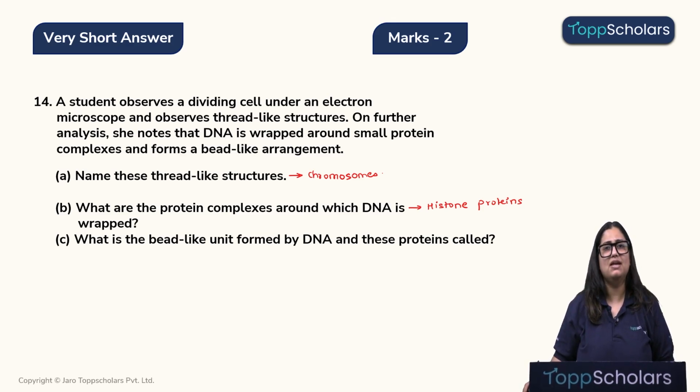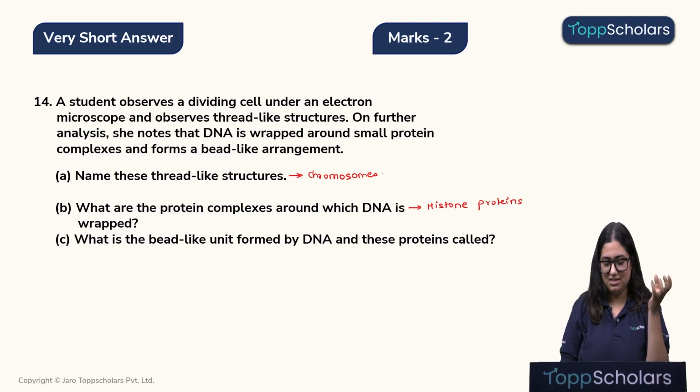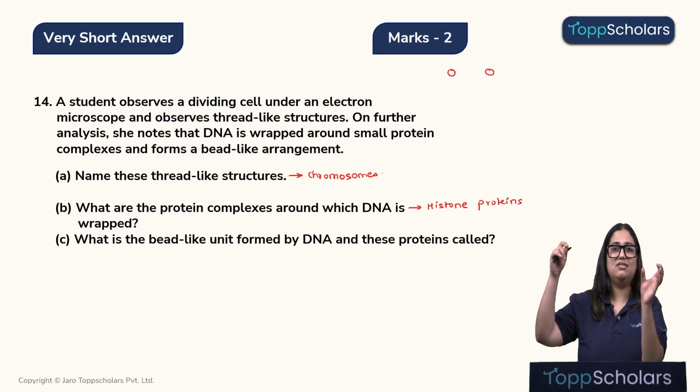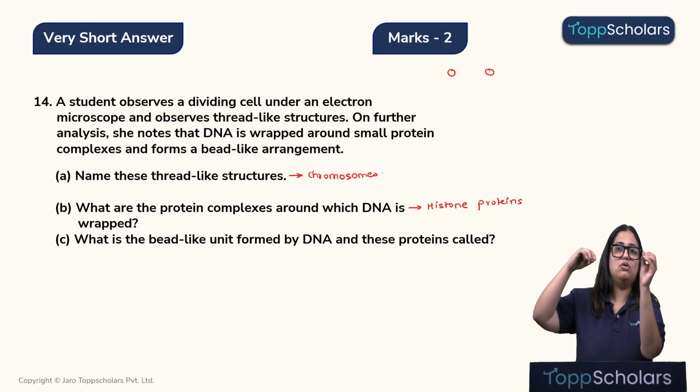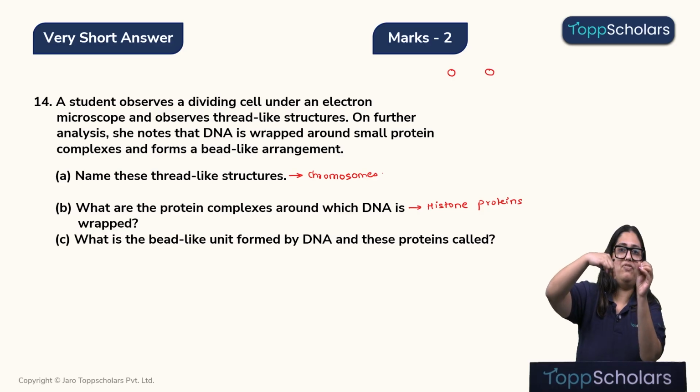Now let me explain how they help in wrapping the DNA so that the DNA can be condensed and kept inside the cell. So histone proteins, children, are like ball-like structures, simple ball-like structures. Let's imagine a ball and we take a thread. Now on this ball, I'm going to wrap the thread.